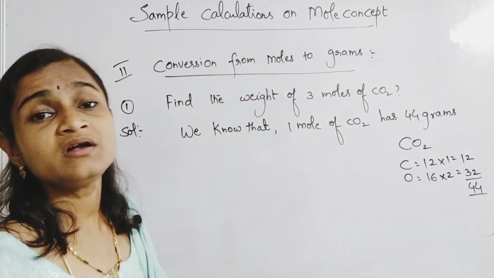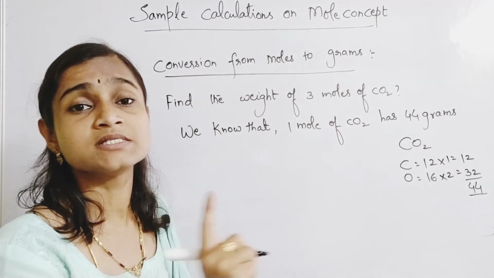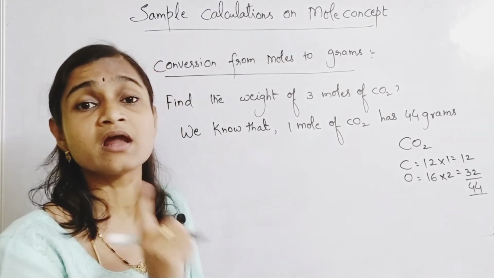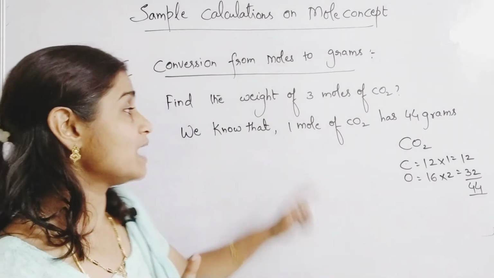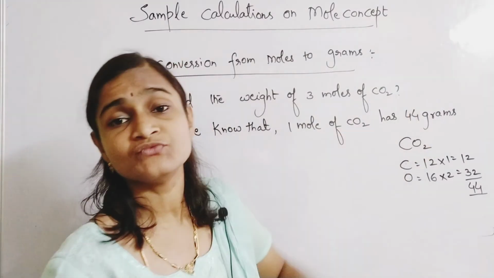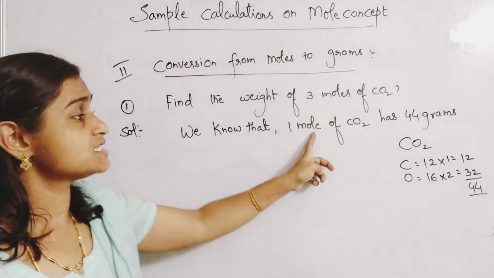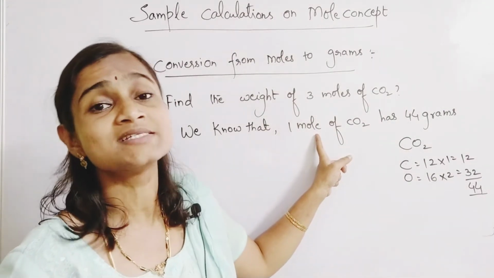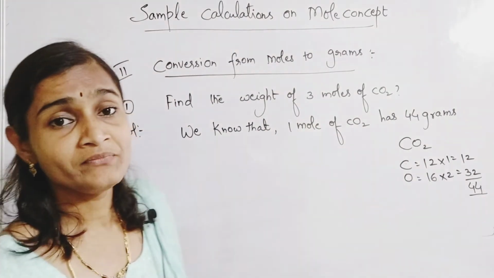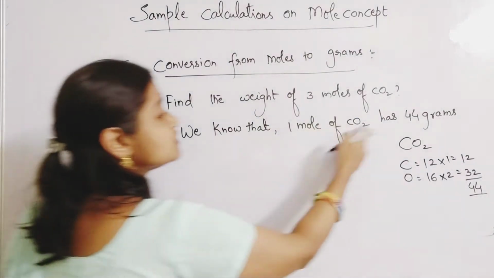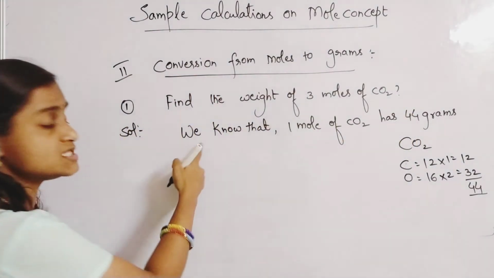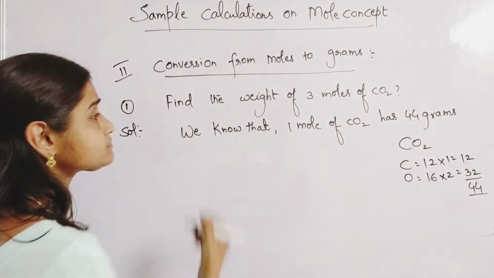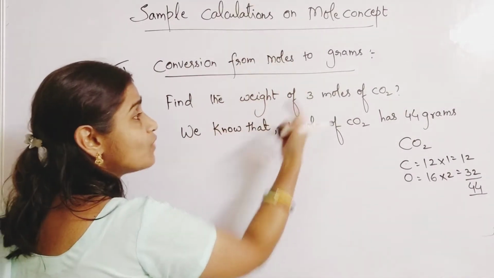So this is for what? For 1 mole of any substance, the weight is equal to its gram molecular weight. So the gram molecular weight of CO2 is 44. The weight of 1 mole of any substance is its gram molecular weight only. So 1 mole of CO2 has 44 grams. This we know. Now what is being asked in the question?